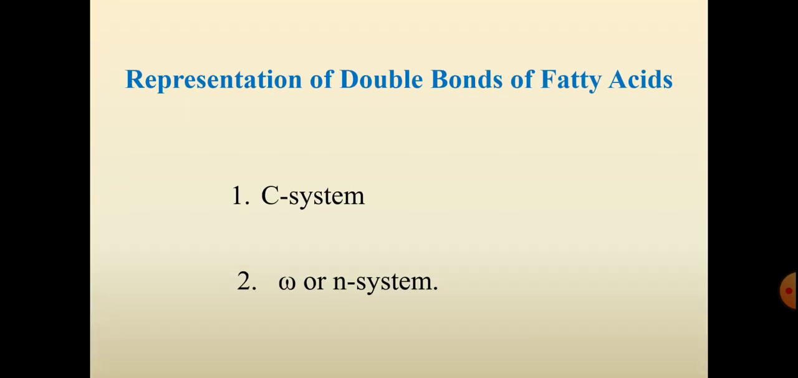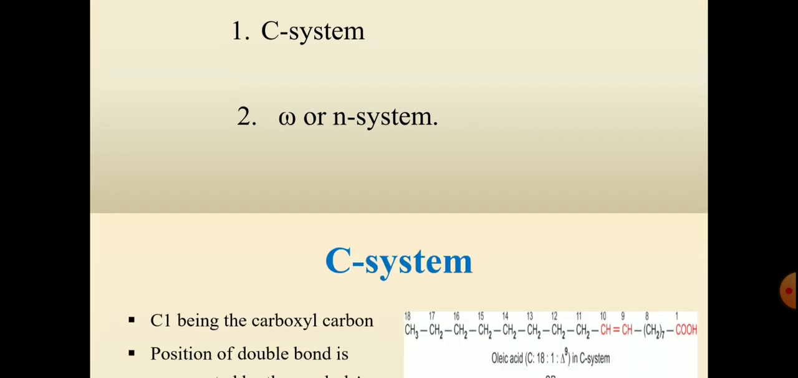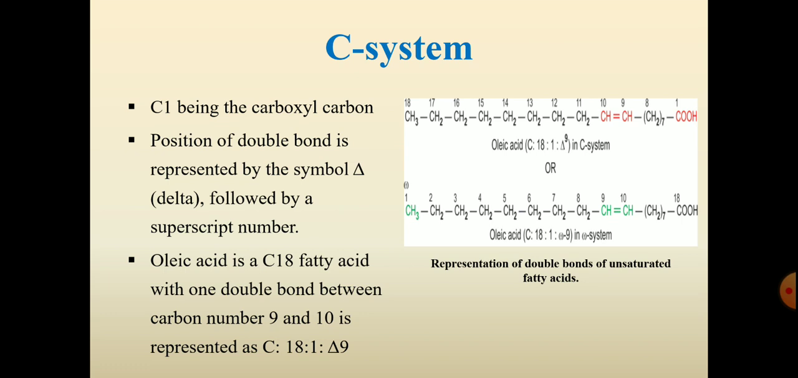Then representation of double bonds of fatty acid. So there are two types of representation, that is the C system and the omega or N system. So let us see the C system. What is the C system? The C1 being the carboxyl carbon, the position of the double bond is represented by the symbol delta followed by a superscript number. Oleic acid is a C18 fatty acid with one double bond between carbon number 9 and 10 and is represented as C18:1 delta 9.